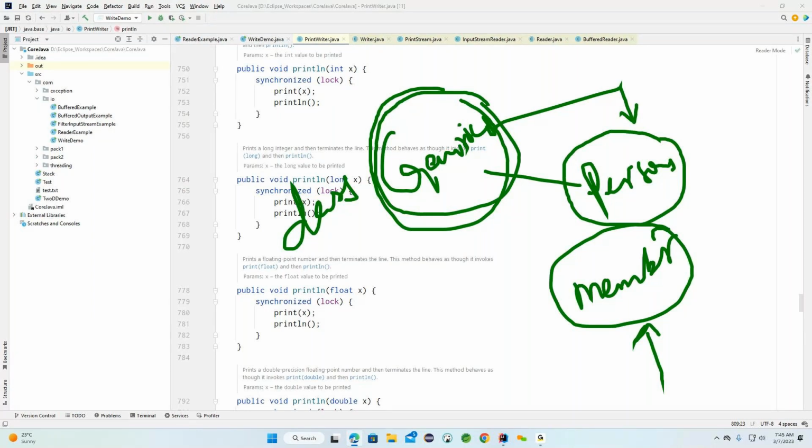Now generics means basically parameterized types. Whatever we are calling generics here is something like a parameterized type. Now parameterized is nothing but these important things: method related parameters, constructor related parameters. We discussed these different types of parameters.